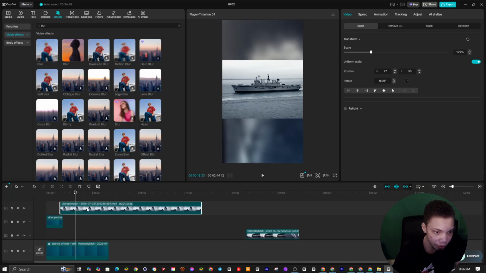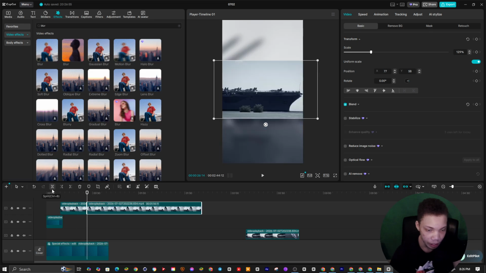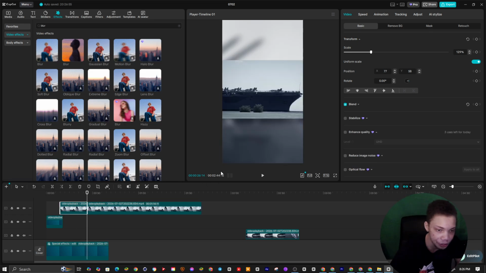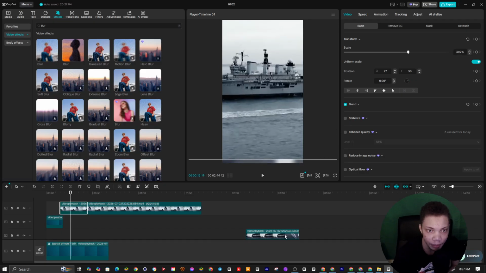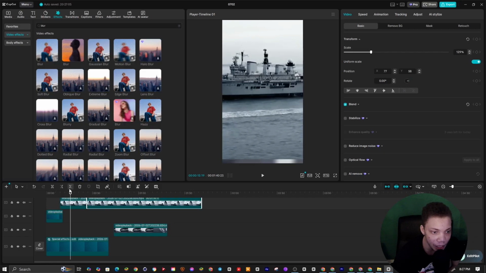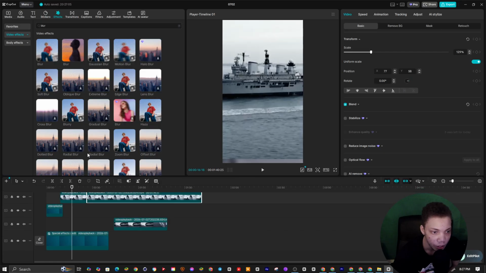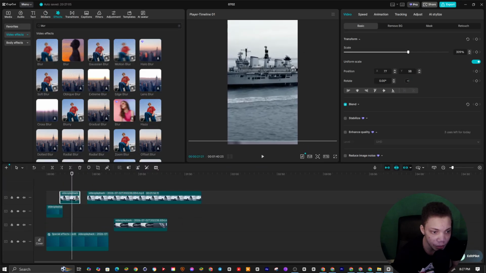What I like to do is split this right here, and then I also like to scale this up. When we scale this up, you see that we got it full screen. We like to just scale this up right here. We're going to use it right here. So what we want to do next is get other parts of the clip in.